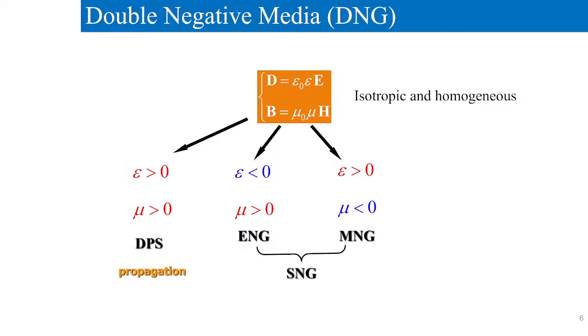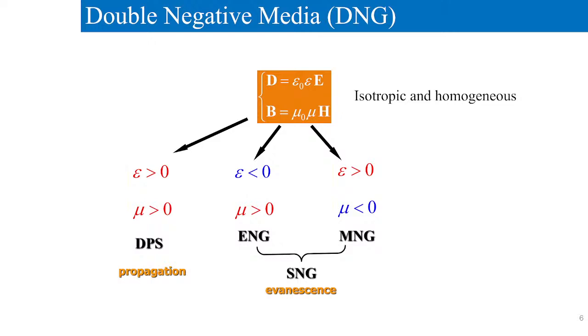If epsilon is positive but mu is negative, this is called a magnetically negative medium. So in this medium also there will be no propagation. Both of these come under the category of single negative medium. In this single negative medium, there will be no propagation, there will be attenuation. So these are supporting evanescent modes. So these mediums are evanescent media.